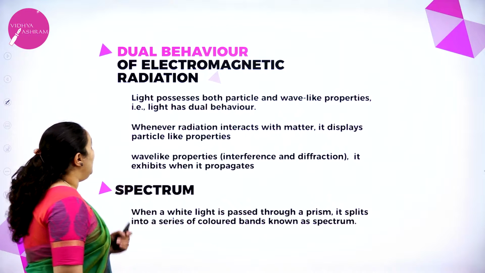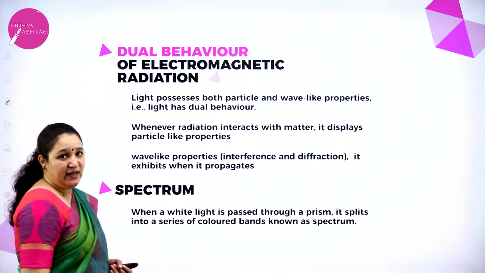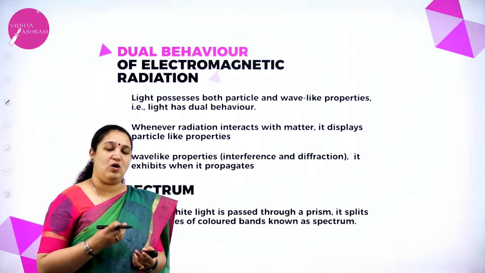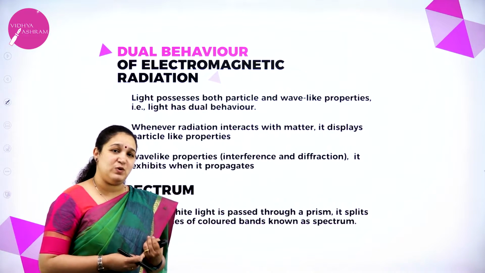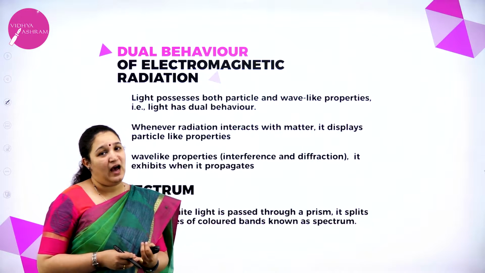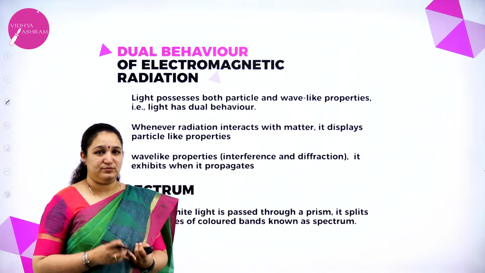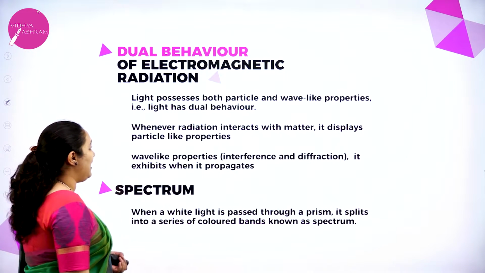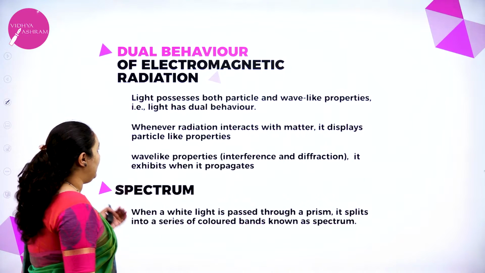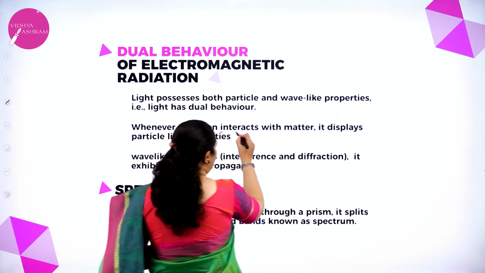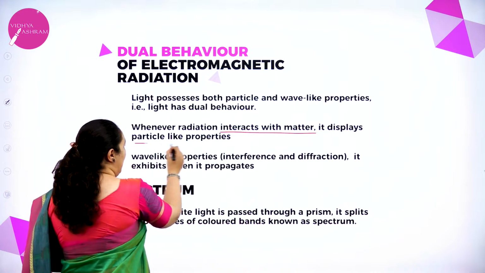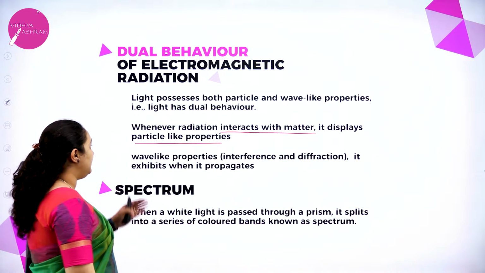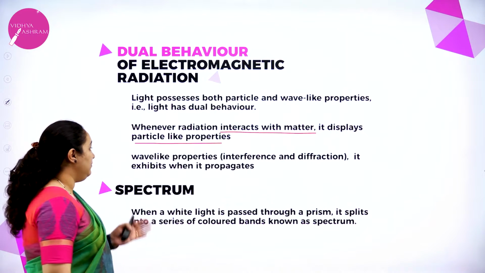So first, dual behavior of electromagnetic radiation. Last session I had explained about the dual character of the radiation, that is, they possess wave-like character as well as particle nature. That is, light possesses both particle and wave-like properties. Light has dual behavior. Whenever radiation interacts with matter, it displays particle-like property.